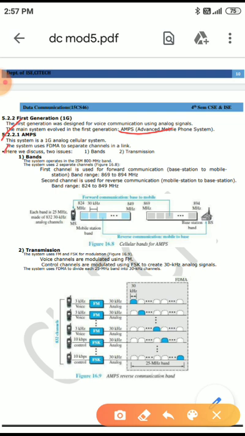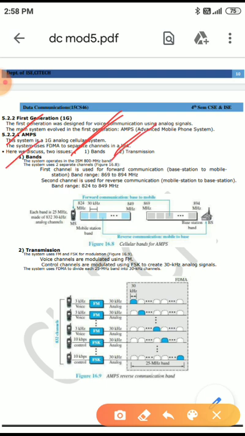The system uses FDMA to separate channels in a link. What is meant by FDMA? We already discussed FDMA, frequency division multiple access. This method is used to separate the channels in a signal. Here we discuss two issues. In AMPS there are two issues: one is band, the next one is transmission.